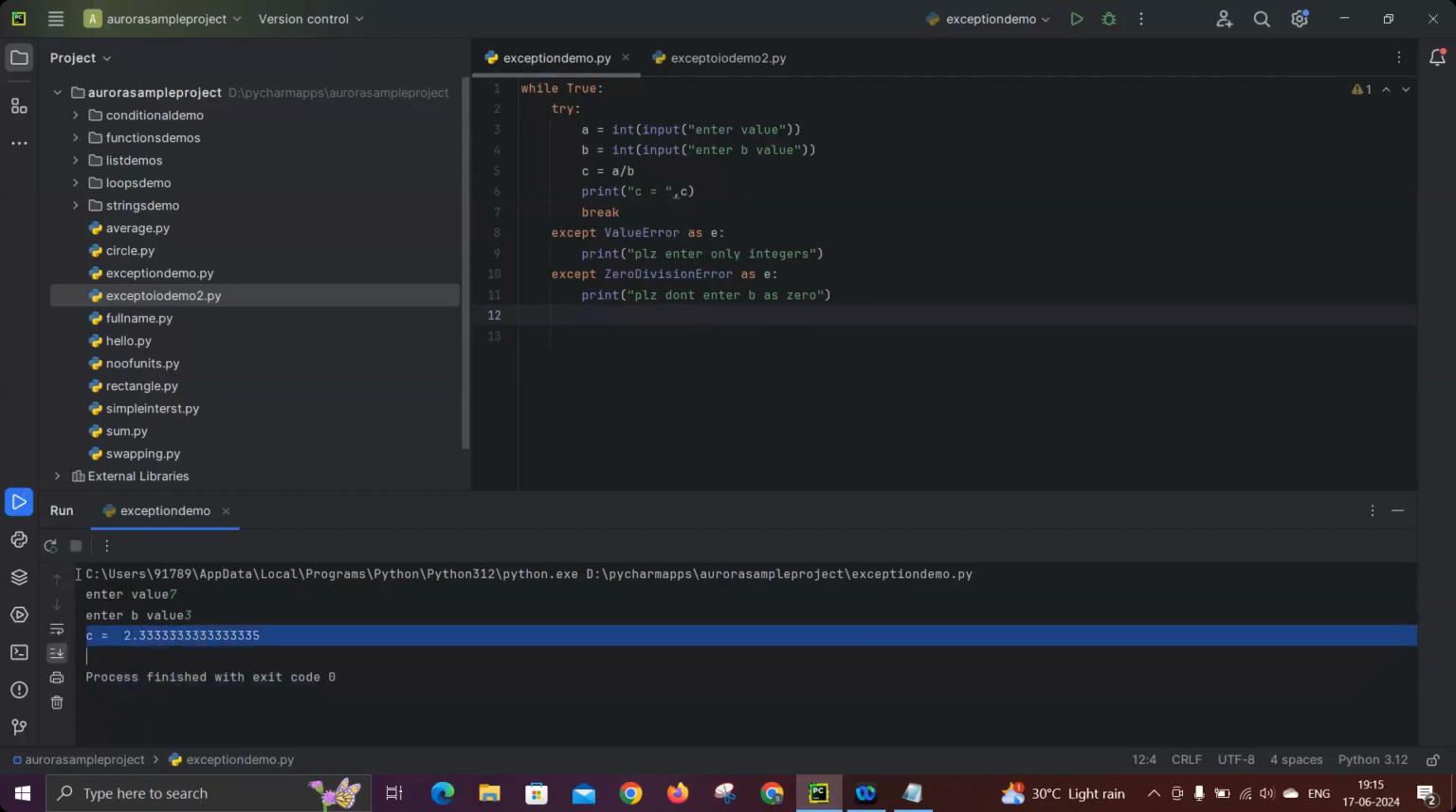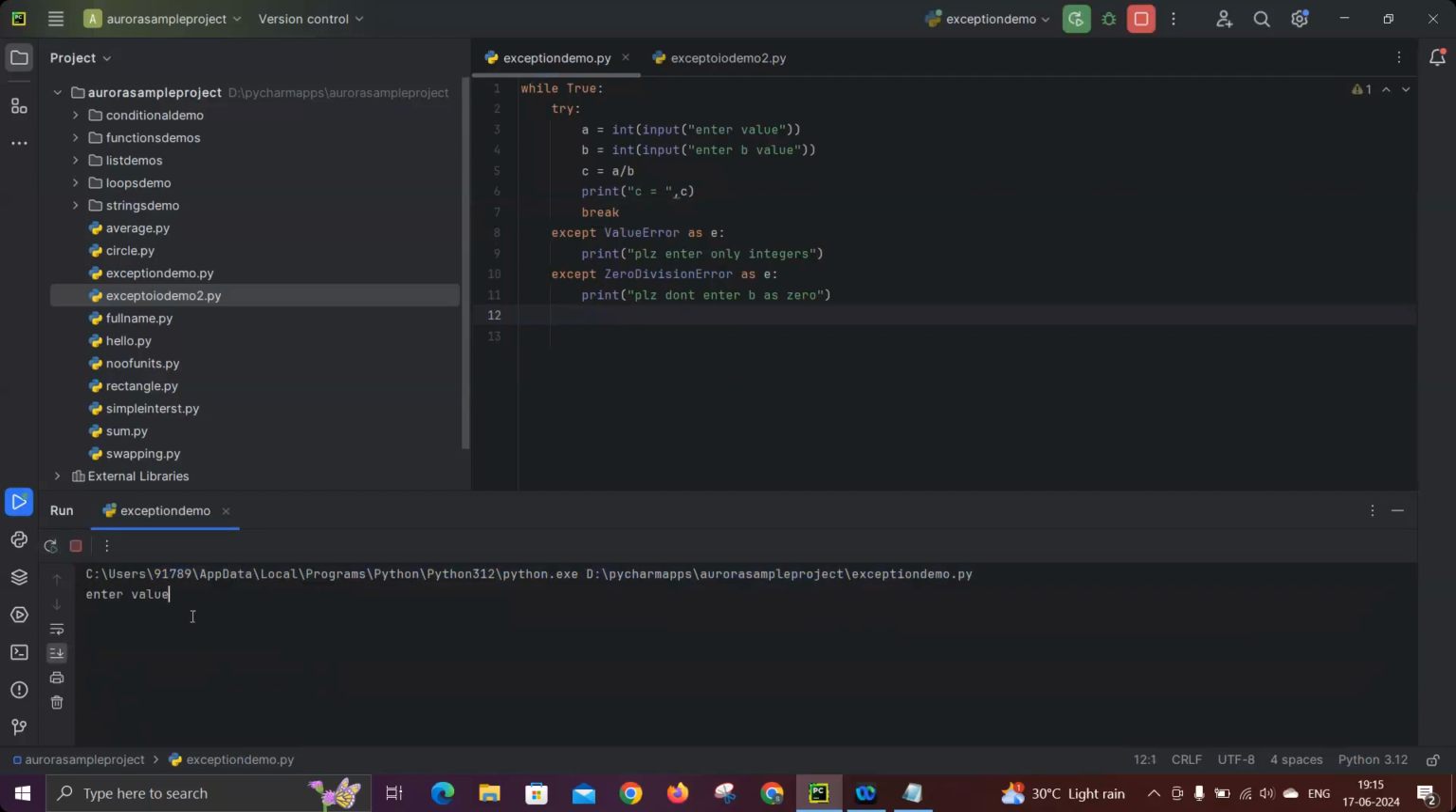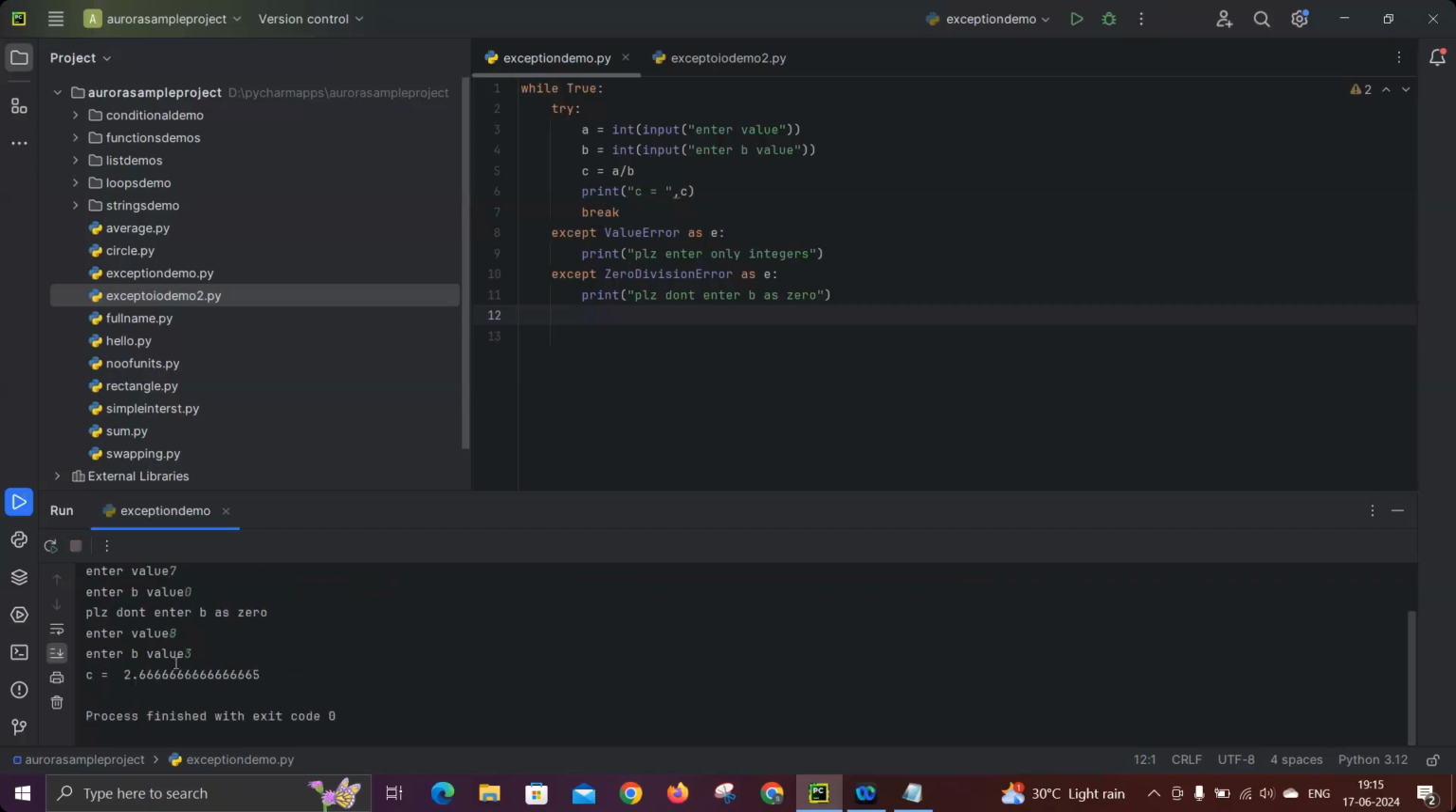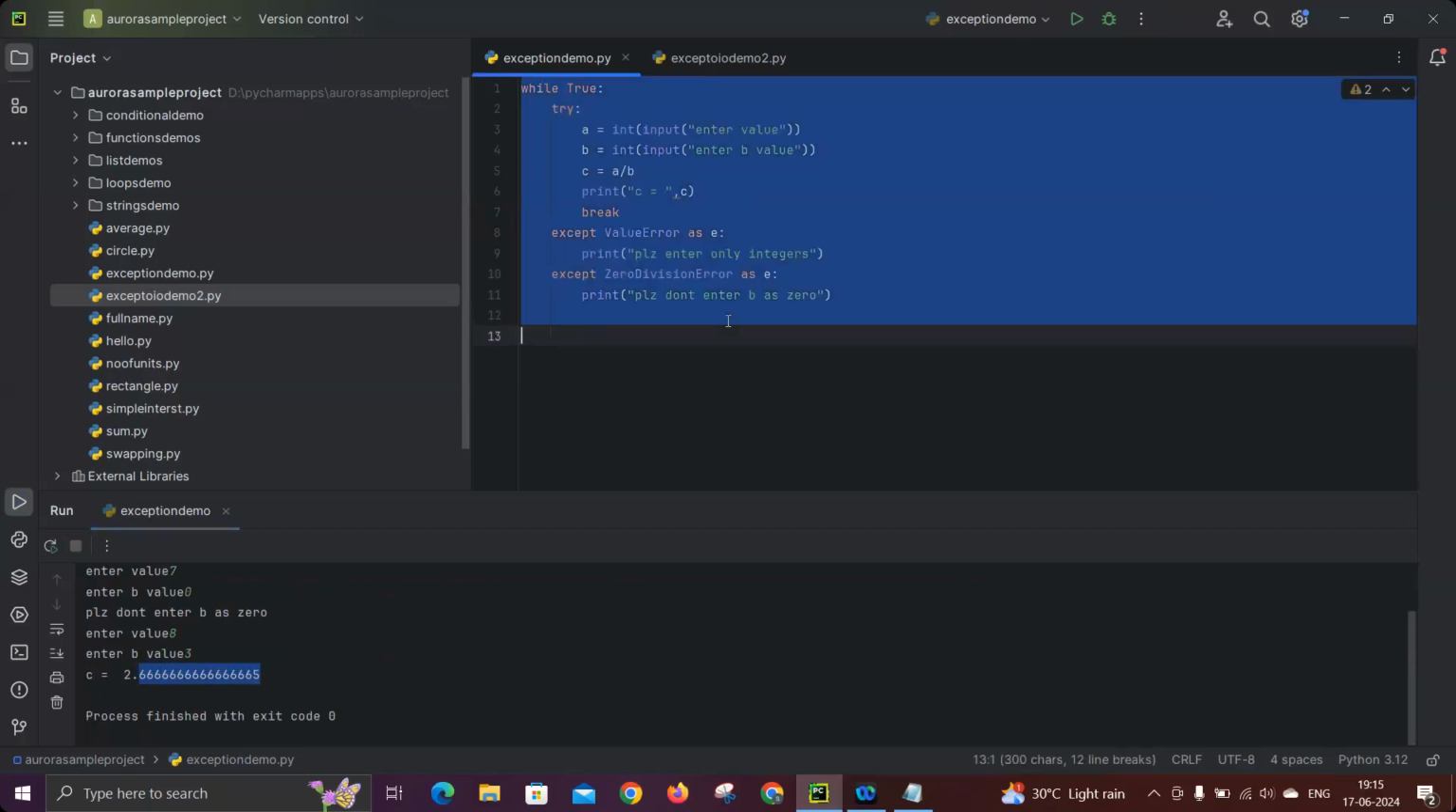See, stopped. Let's take that we made some mistake. I'm giving some j. Now you see please enter only integers. Again it's asking enter value. Let's take I'm giving 7 and 0. Now you see please don't enter b as 0, enter value. Again it's asking. Let's take 8 and 3. Now you are getting output and stopping. See this, simple. So this is what we are expecting in real time.